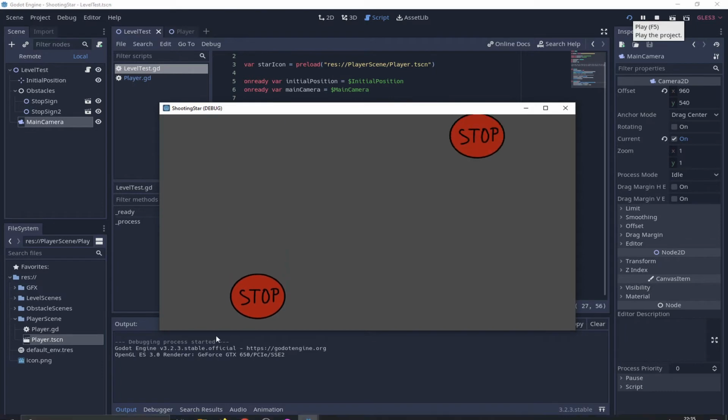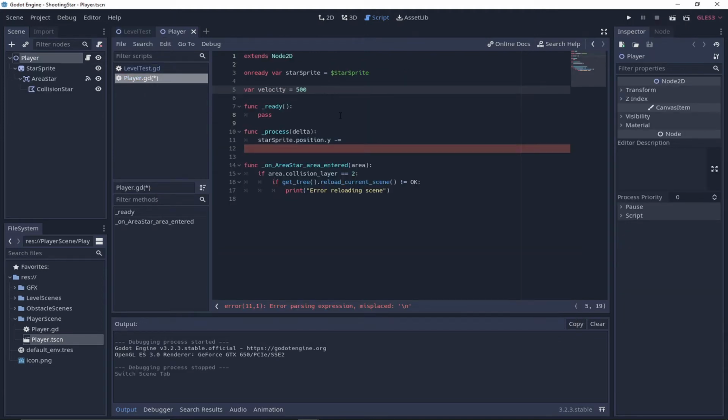Also, the star disappears and it's really hard to follow the rhythm. Maybe it's because I forgot to add velocity to the star. Let's change it and problem solved.